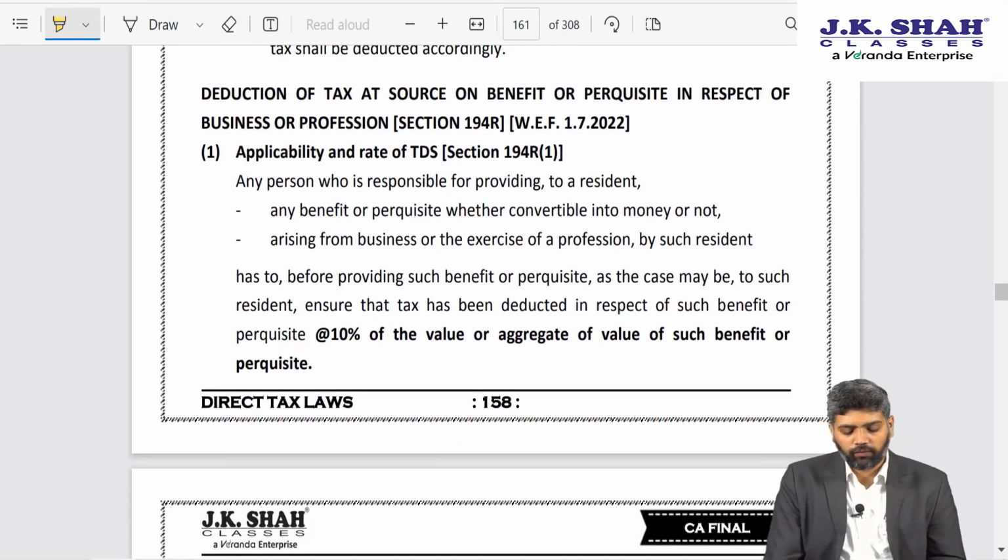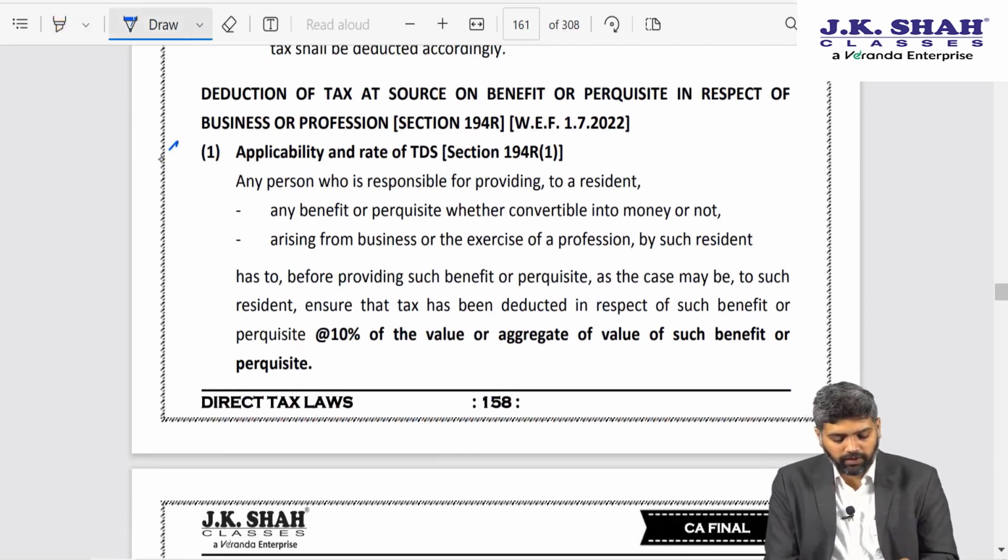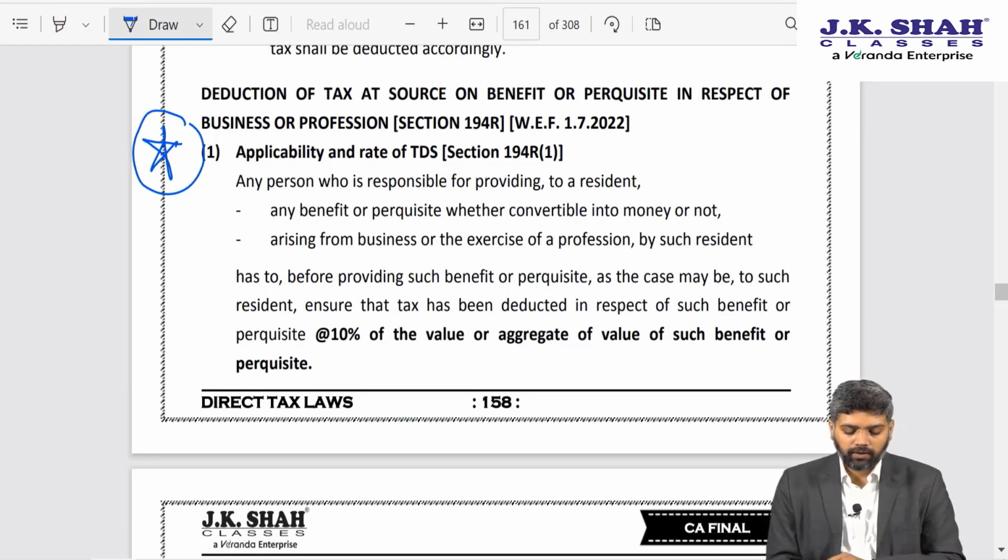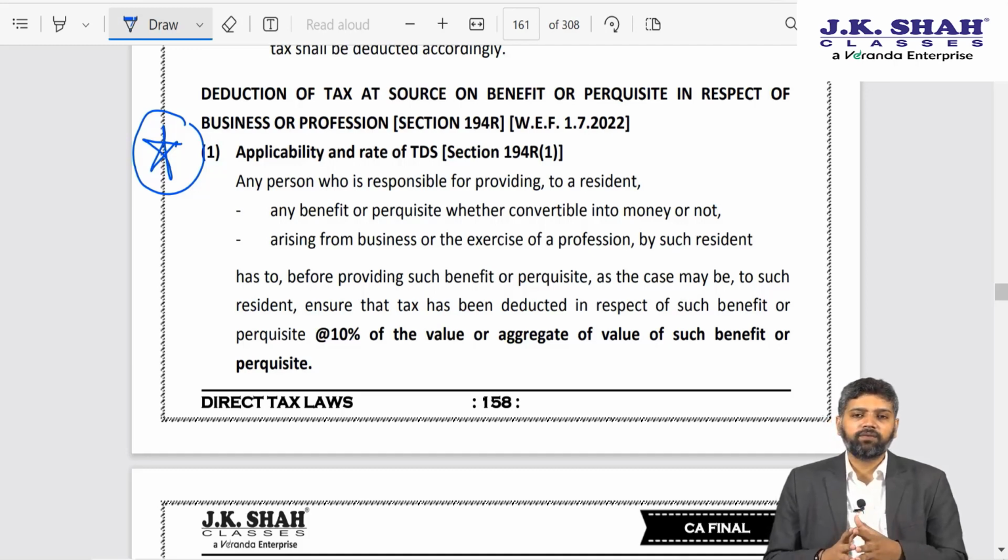The next important provision, again which I would like to star mark, is section 194R. This is deduction of tax at source with regard to any benefit or perquisite in respect of business or profession. What do you mean by a benefit or a perquisite? I have already explained this when we did the PGBP chapter, section 28 clause 4, but let me reiterate.